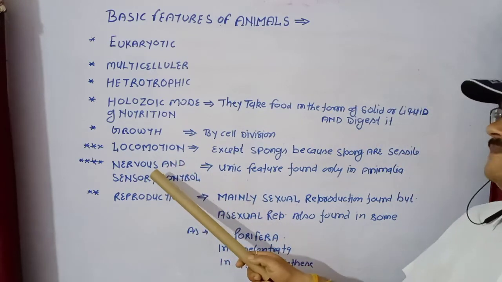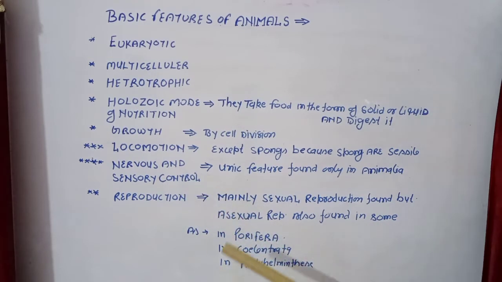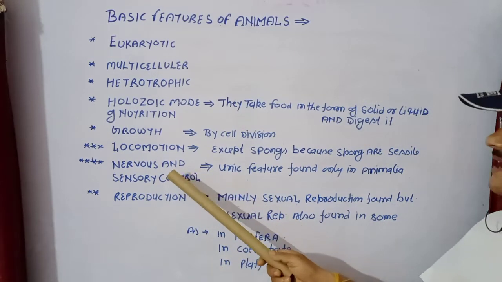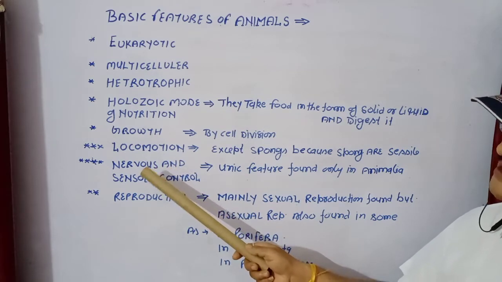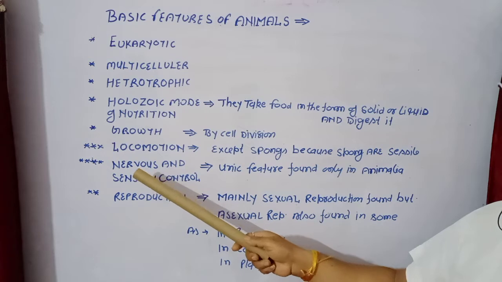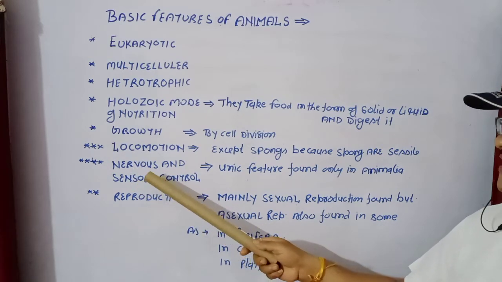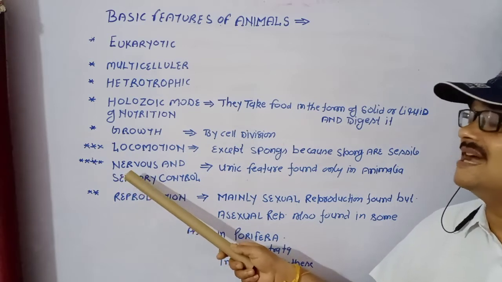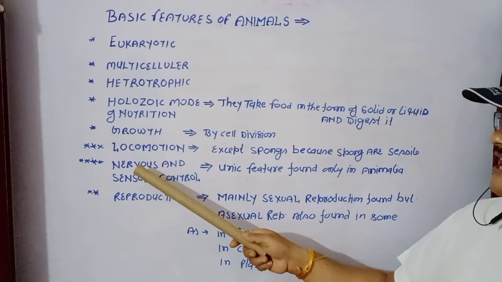After that, nervous and sensory control. You know that they are moving from one place to another in search of food and shelter. That's why there is a need for more sensitivity. That's why the nervous system and sensory control are present here. That is a unique feature, because it is not found in any kingdom except Animalia.